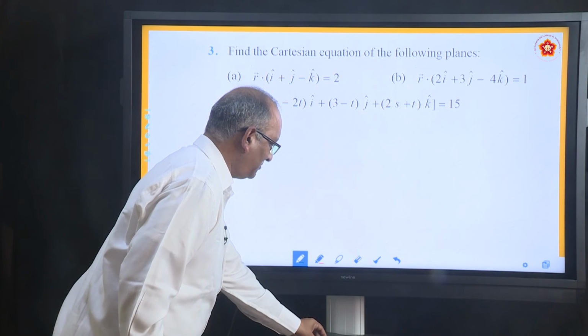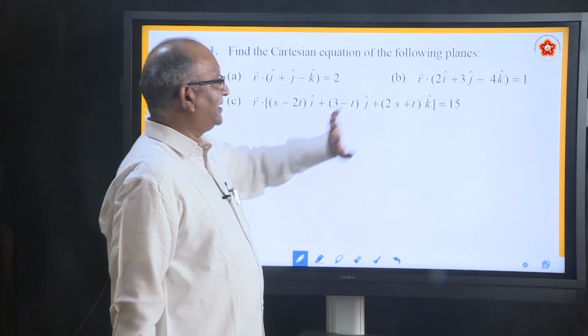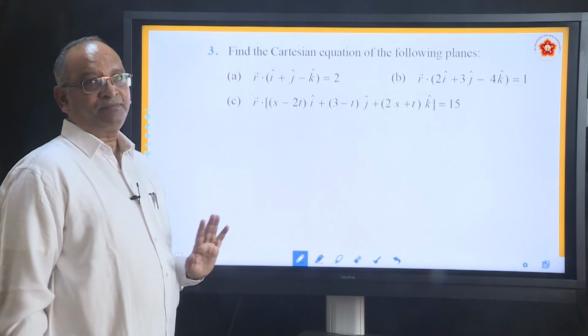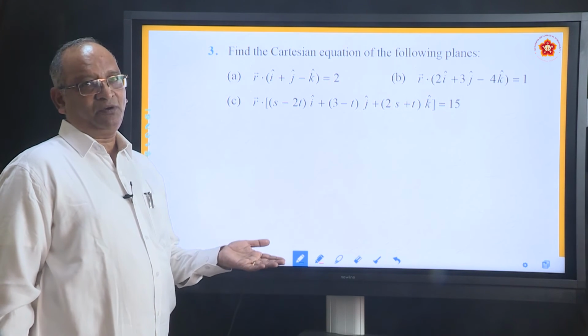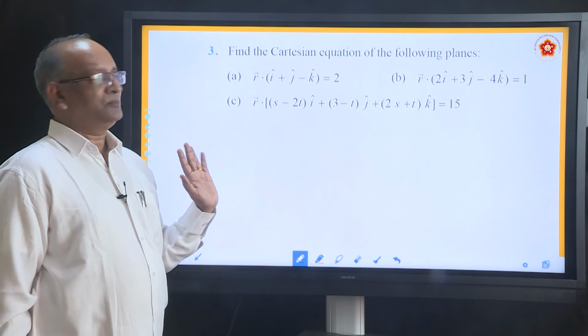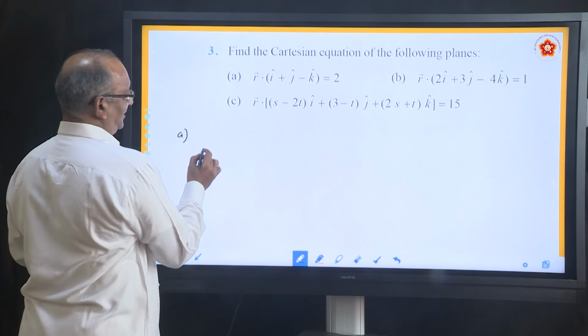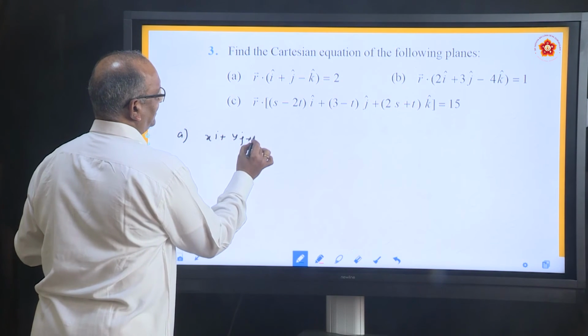Come to the third problem. He says, find the Cartesian equation of the following planes. He has given the equations of planes in vector form. You have to convert into Cartesian form. So let us start with the first one, A. How do you write vector r? Always it is xi plus yj plus zk.